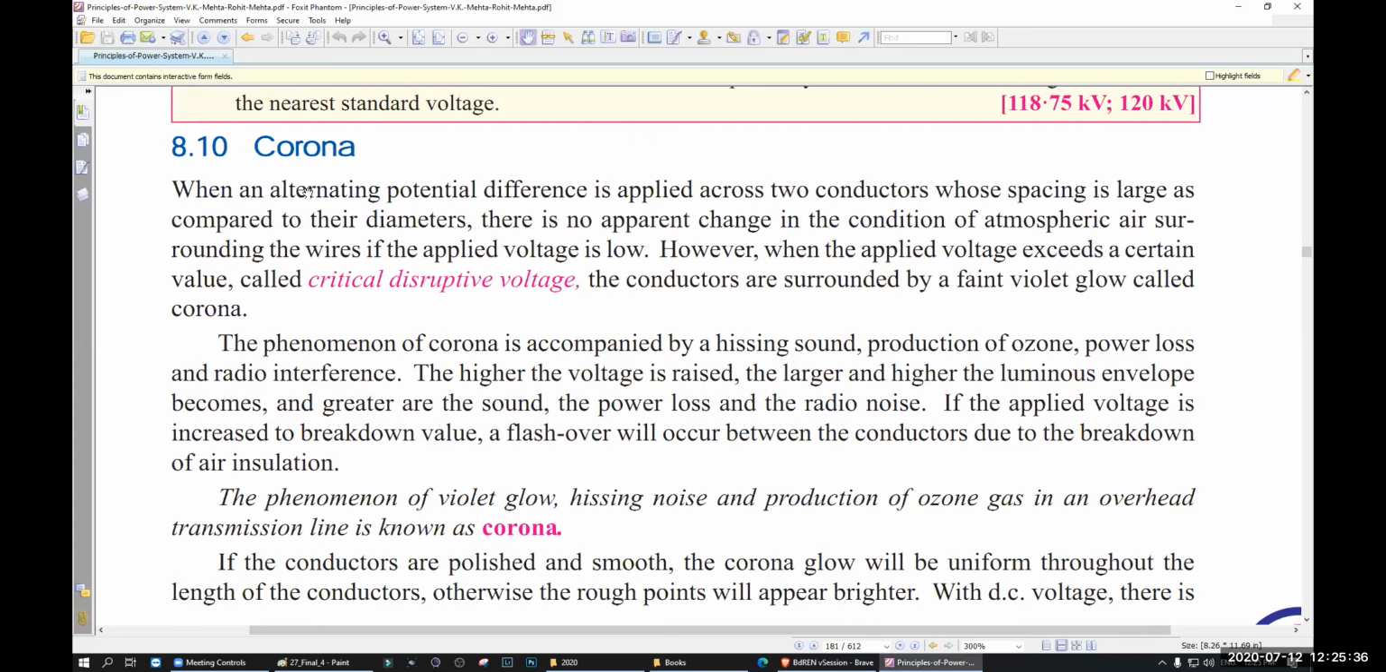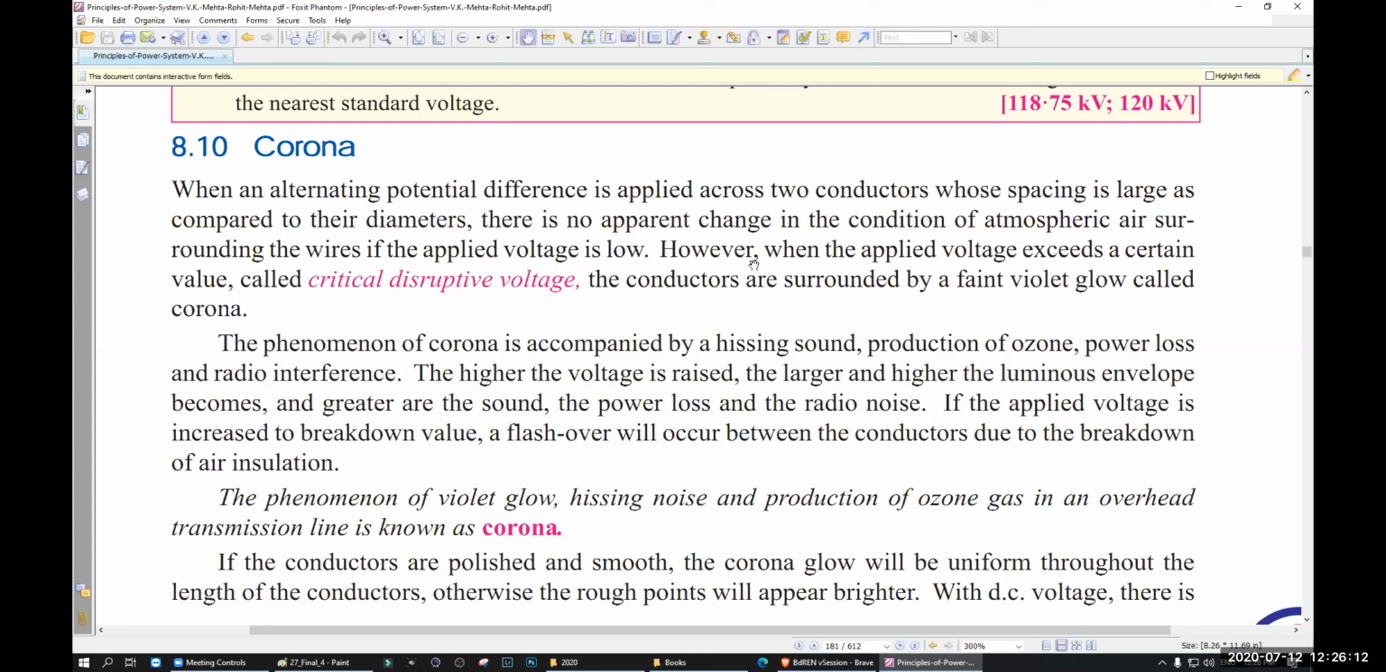When an alternating potential difference is applied across two conductors whose spacing is large as compared to their diameter, there is no apparent change in the condition of the atmospheric air surrounding the wire if applied voltage is low. However, when the applied voltage exceeds a certain value, a critical disruptive voltage, the conductors are surrounded by a faint violet glow called corona.